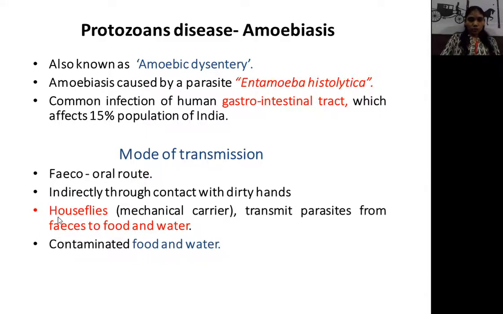So the housefly is the mechanical carrier for amoebiasis, and it transmits the parasite from feces to food and water.